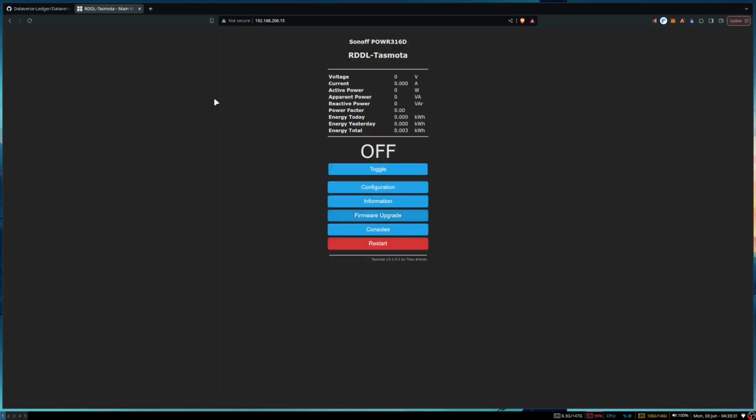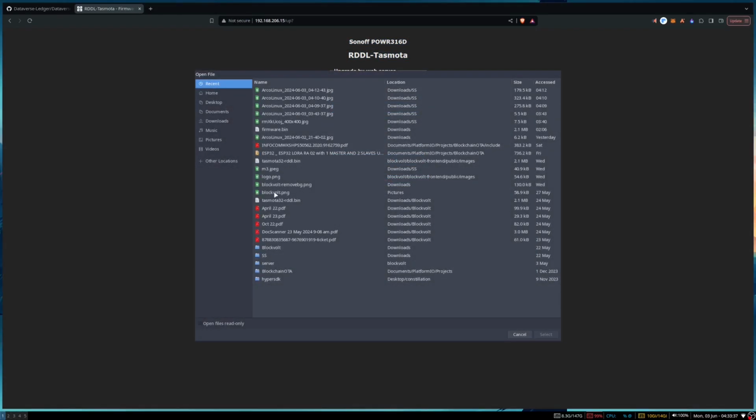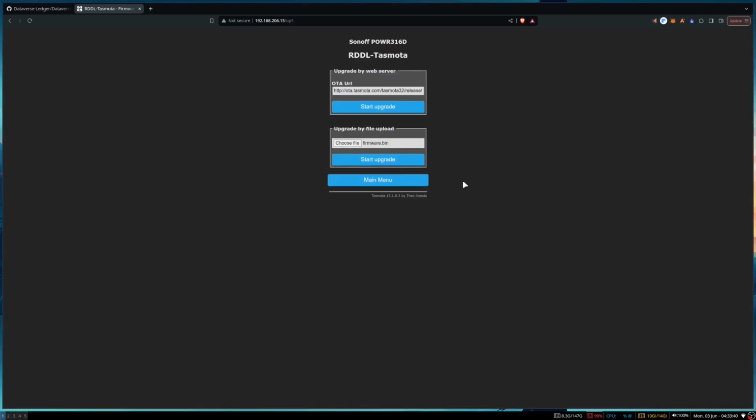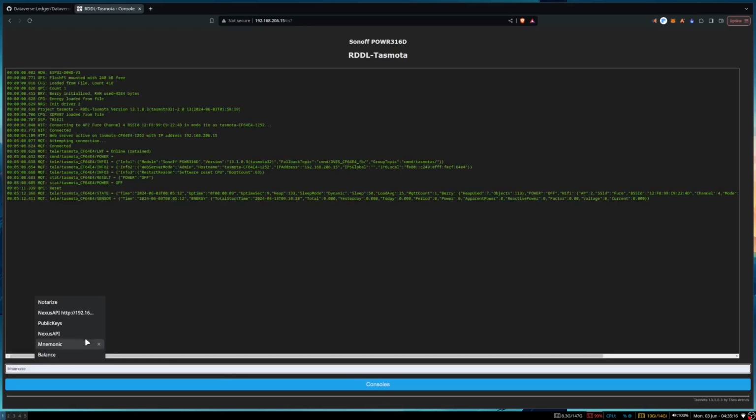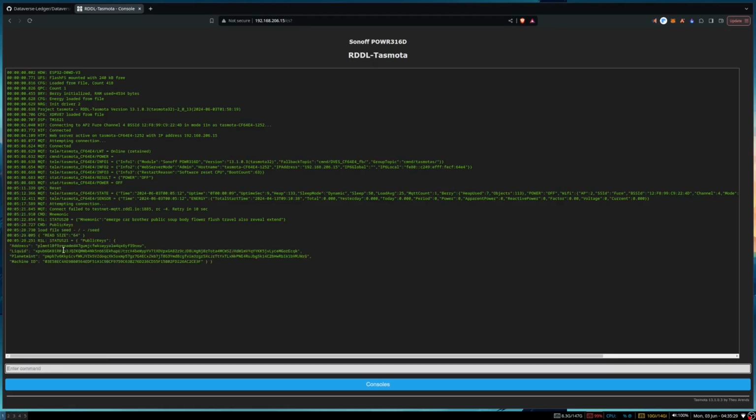So now this is the Tasmota firmware, and you just have to click on firmware upgrade and use our Dataverse custom upgrade on top of this Tasmota to connect with our Hyper SDK VM. Now I'll start the update. Okay, the firmware is successfully upgraded. Now we go to our console, and from here we first type mnemonic to generate a seed in our system. Okay, so this is our seed. If I do public keys, you can see the public keys, the machine ID and the address.